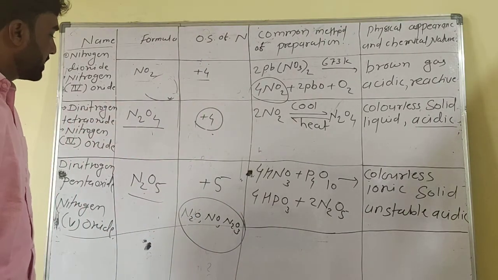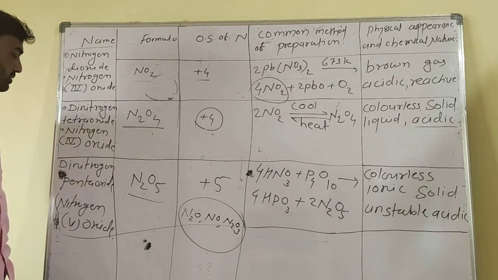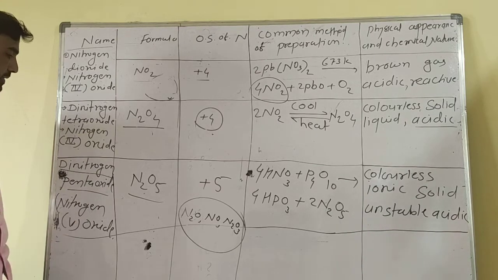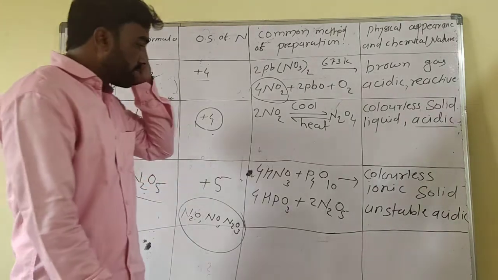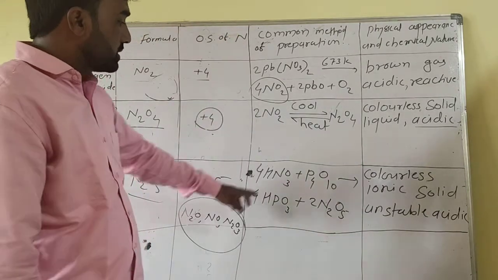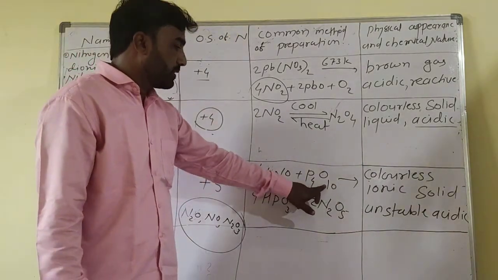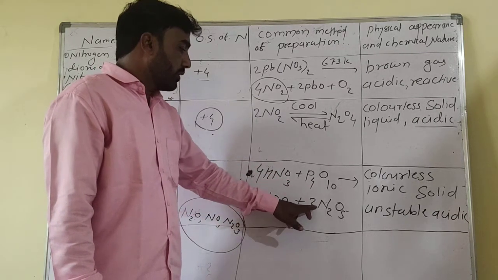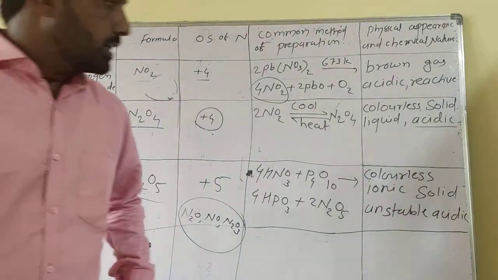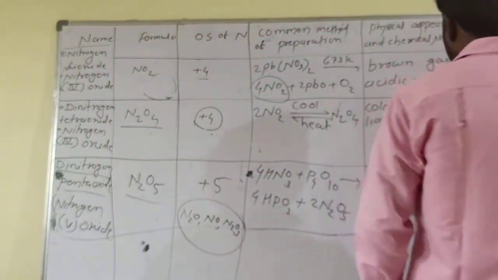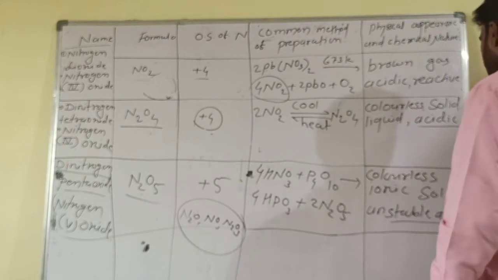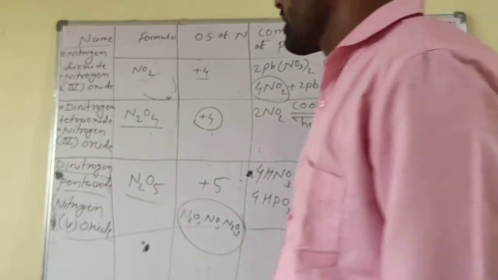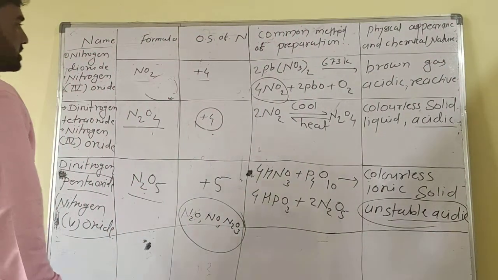Common method of preparation: nitric acid reacts with P4O10 to form HPO3 and N2O5. The physical appearance is a colorless ionic solid, unstable and acidic in nature. The total oxides of nitrogen are six.